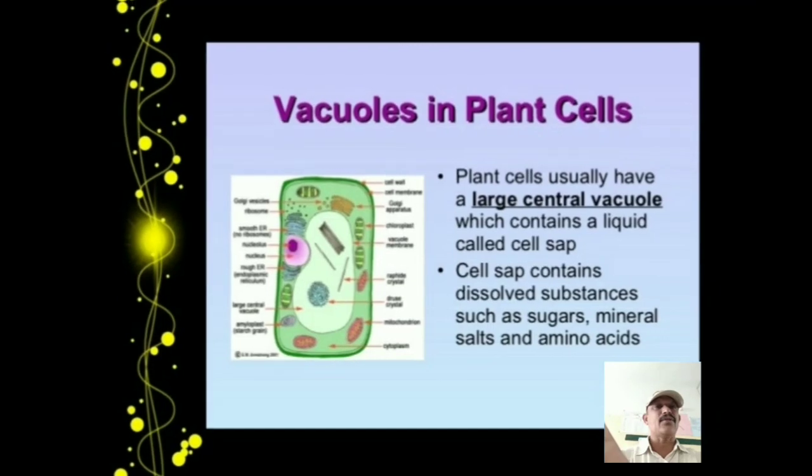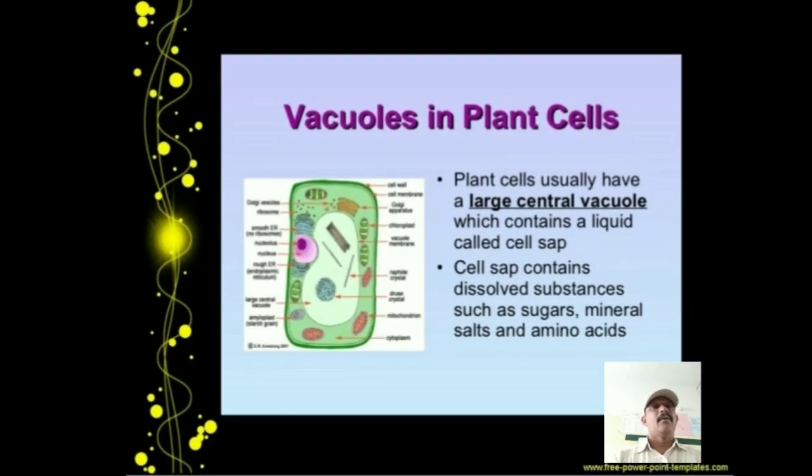Next, observe the vacuole in plant cells. Plant cells usually have a large central vacuole which contains a liquid called cell sap.